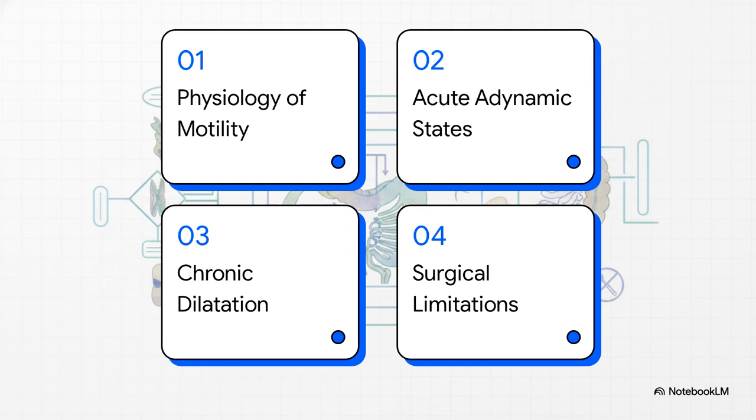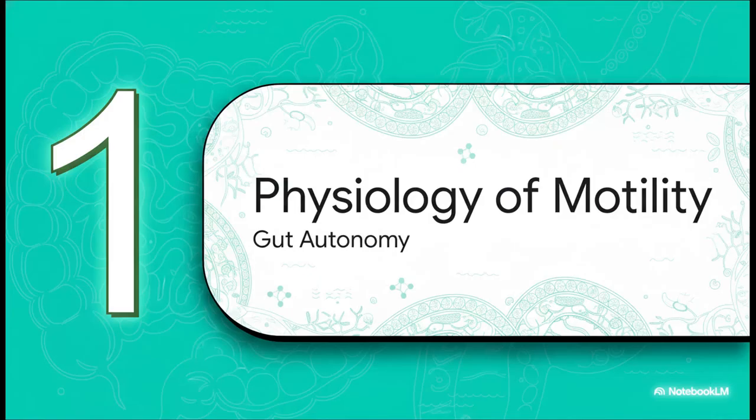First, the physiology of intestinal motility. Second, acute adynamic states. Then, chronic dilatation disorders. And finally, the strict limitations of surgery. Let's dive right in. Starting with Section 1, Physiology of Intestinal Motility. It's all about respecting the gut's autonomy.